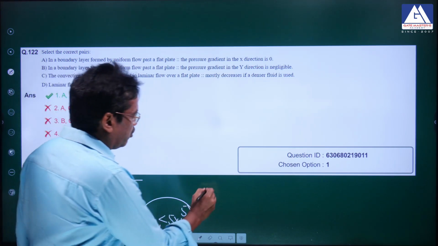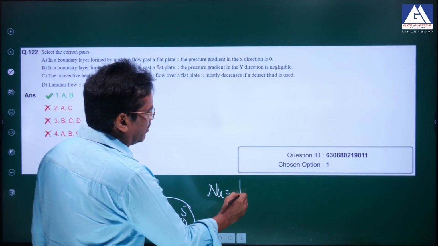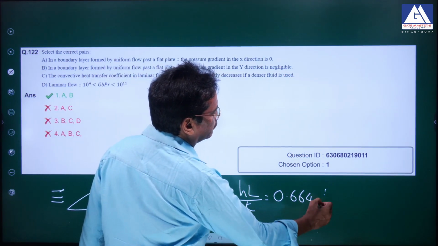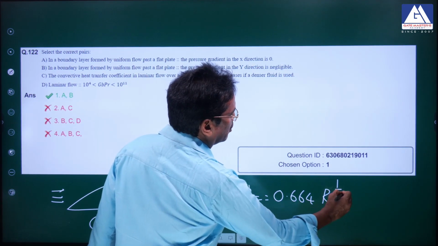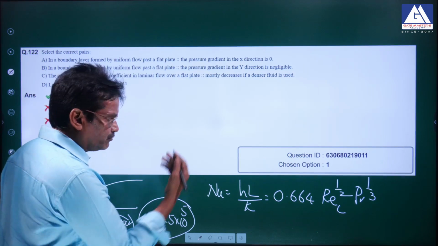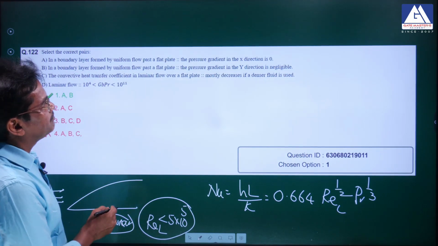If the flow is laminar, the Nusselt number is given by hL by K equals 0.664 Re_L to the power of half, Prandtl number to the power of 1 by 3. Prandtl number is a property, leave that aside.